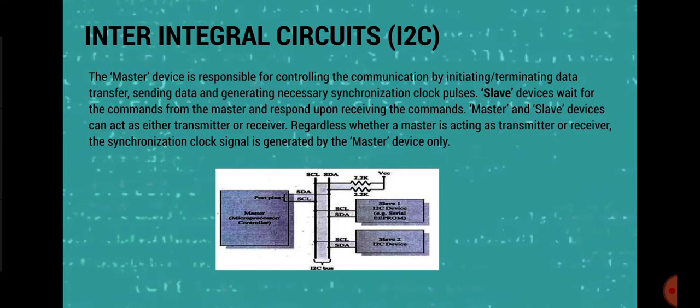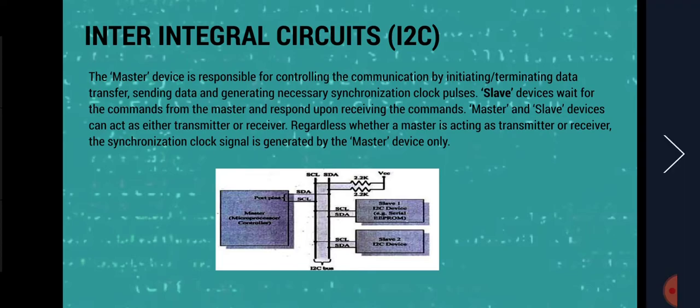The master device is responsible for controlling the communication by initiating or terminating the data transfer, sending data and generating necessary synchronization clock pulses. Slave devices wait for the commands from the master and respond upon receiving the commands. Master and slave devices can act as either transmitter or receiver. Regardless of whether a master is acting as a transmitter or receiver, the synchronization clock signal is generated by the master device only.